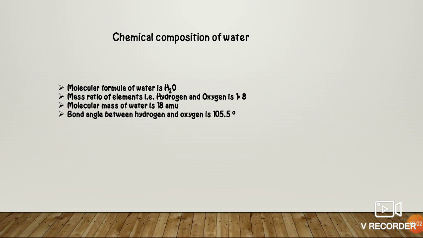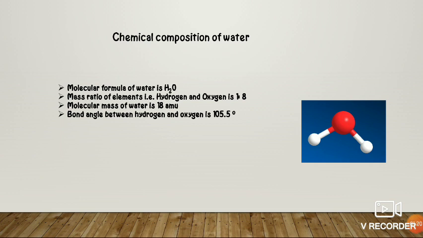Let's move forward with chemical composition of water. Molecular formula of water is H2O, as we all know. Mass ratio of elements, that is hydrogen and oxygen, is 1:8, and molecular mass is 18 atomic mass unit. This is the 3D structure of water molecule. The red one is oxygen and white one is hydrogen, and the bond angle between hydrogen and oxygen is 105.5 degree.